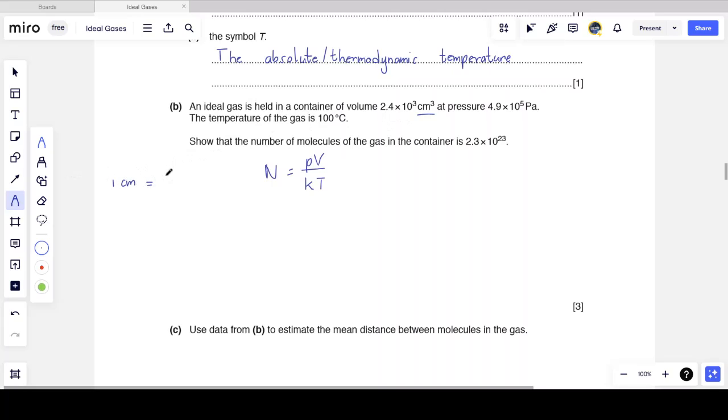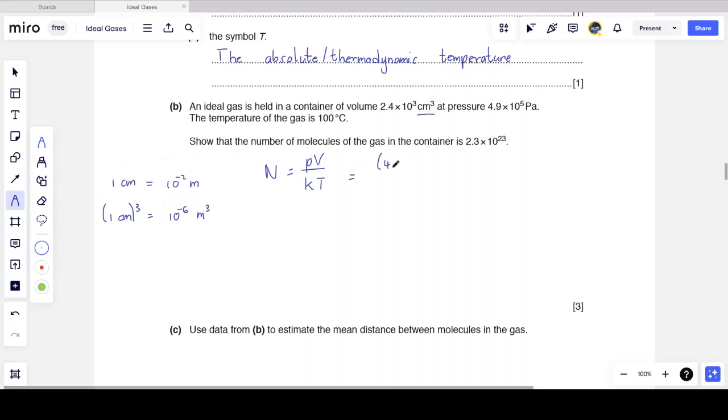What I remember is 1 centimeter is 10 to the minus 2 meters. Great. But if I cube the left-hand side, because I have a value of volume in cubic centimeters, I must cube the right-hand side. And so what I get is 1 cubic centimeter is 10 to the minus 6 cubic meters. So a cubic centimeter is 10 to the minus 6 cubic meters. And so now I can put my values in.